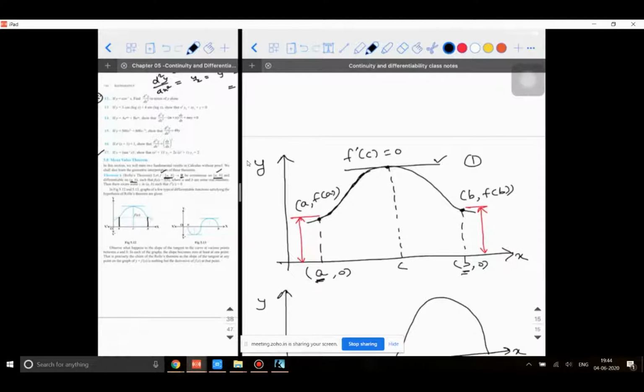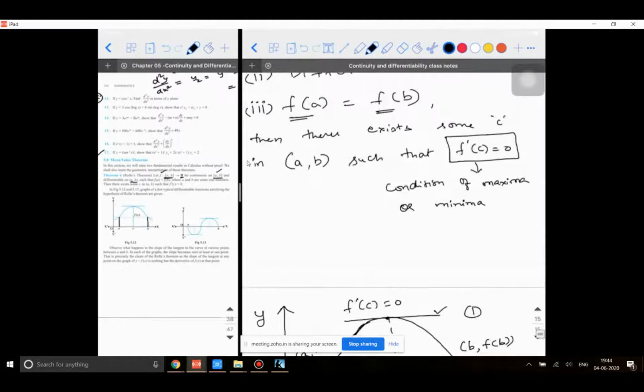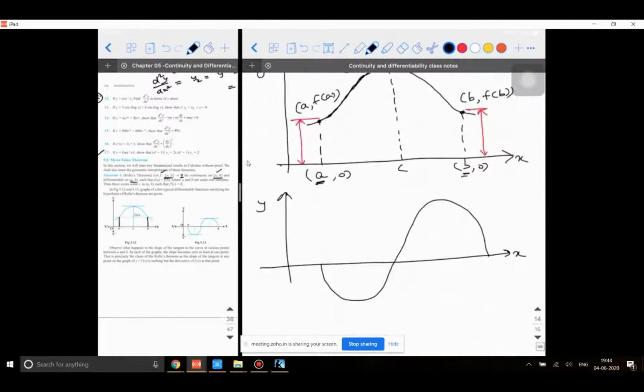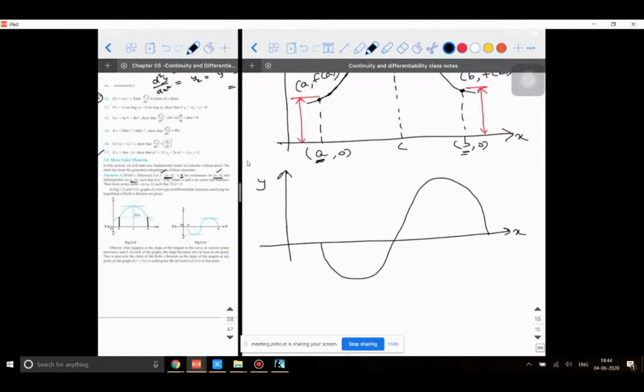So in this theorem, what you are supposed to do is prove all these conditions. Then you can say that Rolle's theorem is verified. I'll explain it with an example, don't worry about it. So I hope this part is clear. Similarly, I will take this graph. In the second graph, if you observe, this point is a comma 0 and this point is b comma 0. Between a and b, the function is decreasing.